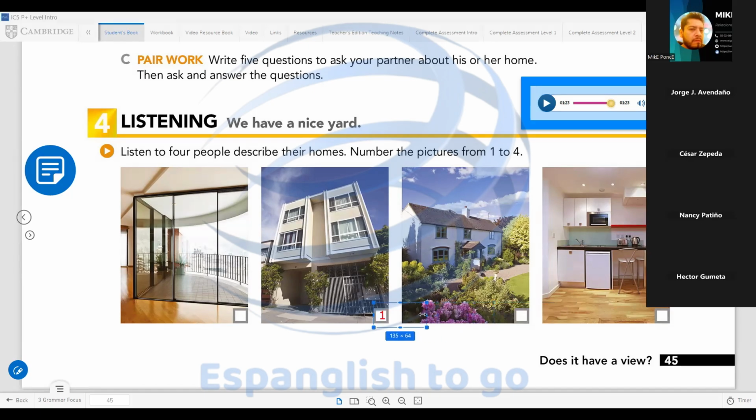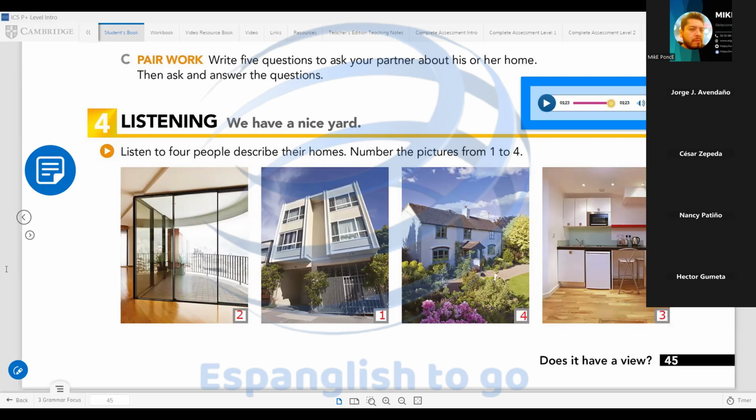It's the apartment in a big building, this one with the view. Yes, the view. Okay. This should be number 2. Number 3? The small apartment. So number 4 is the house in the country. Yes. Okay.